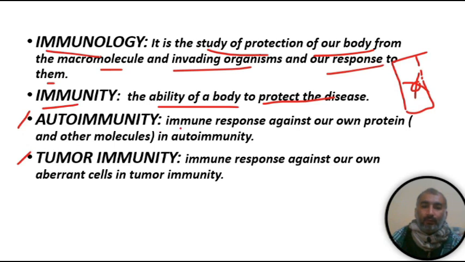In autoimmunity, an immune response develops against our own proteins. In tumor immunity, our immunity develops against our aberrant cells, or tumor cells.